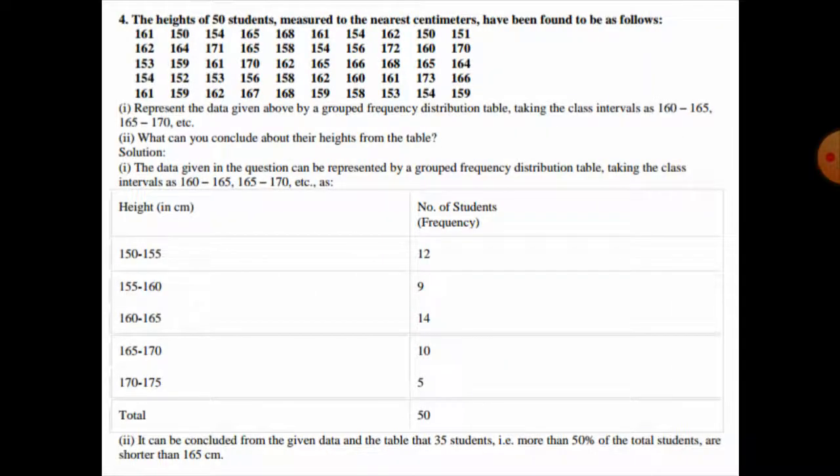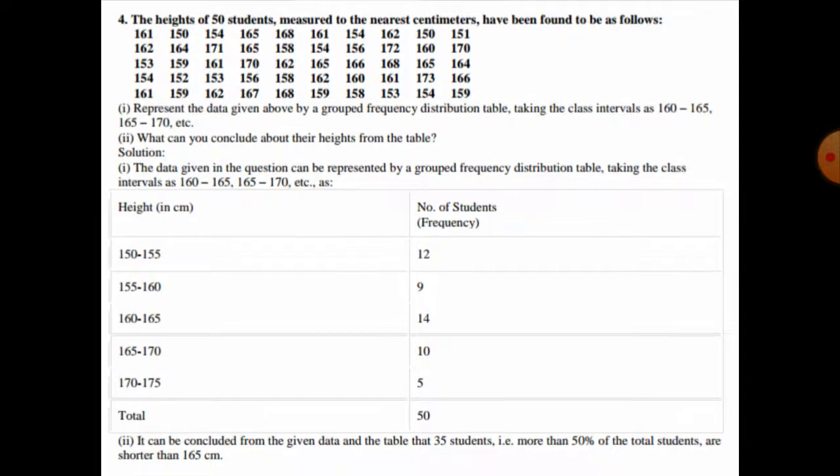So in question number 4 we are given the heights of 50 students, measured to the nearest centimeter, found to be as follows. So this is the height of 50 students to the nearest centimeter. In the first case we have to represent it in a grouped frequency distribution table by taking class intervals 160 to 165 and 165 to 170. In the second case we have to tell what you can conclude from their heights from the table.